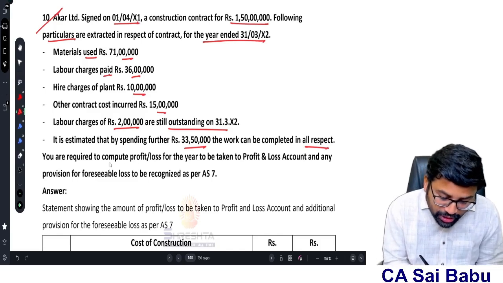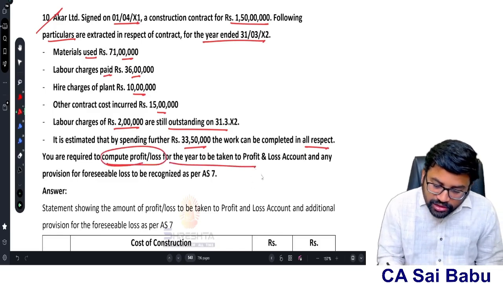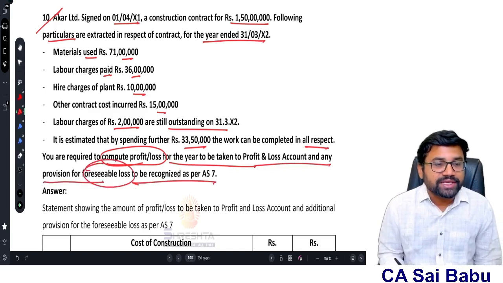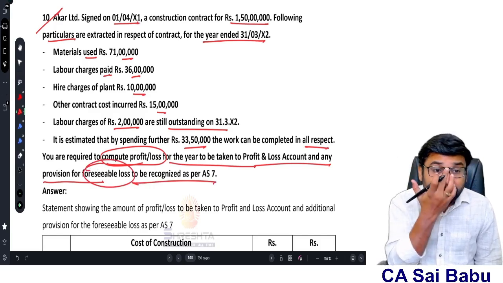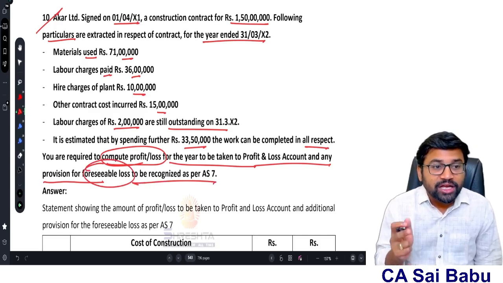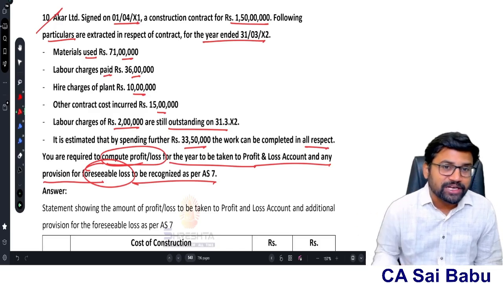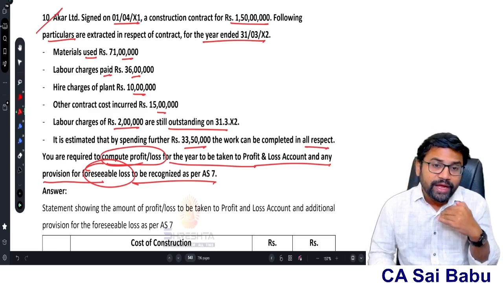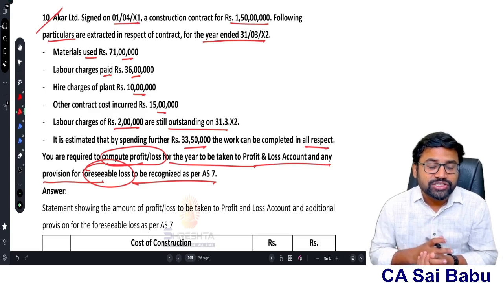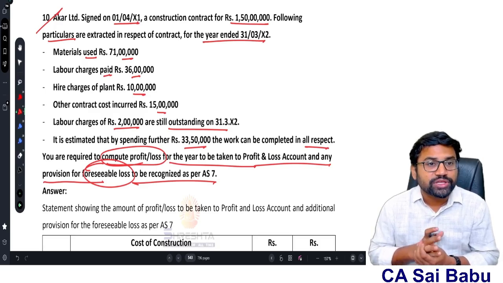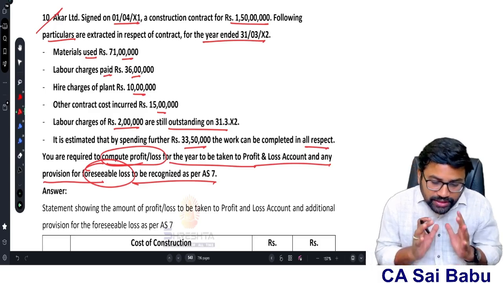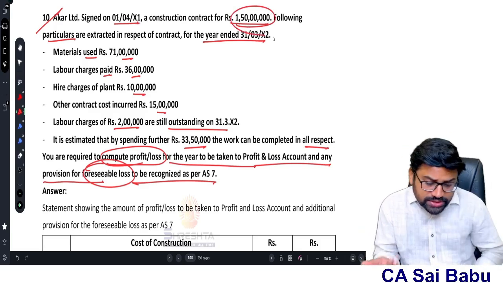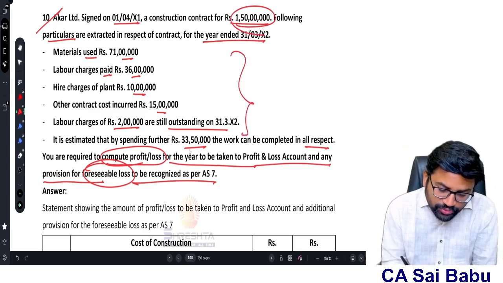You are required to compute the profit or loss for the year to be taken to P&L account and any provision for foreseeable loss to be recognized as per AS 7. So they are asking, compute the profit or loss for the year to be taken to P&L, and also is there any provision required for the expected loss. When is provision required for expected loss, sir? When the expected loss situation comes. When will the expected loss situation come? When the total cost of the contract is more than the contract revenue. So if you see here, the contract revenue is 1 crore 50 lakhs. But what is the total contract cost incurred in the current year? These are all. And what is the estimated cost?